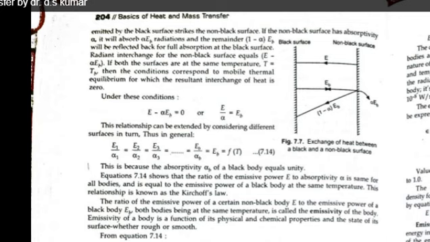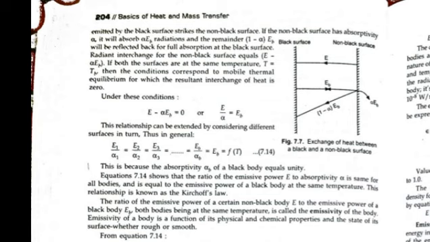Kirchhoff's law can be explained with the help of the continuity of radiation exchange between bodies: E1 upon alpha 1 for the first, E2 upon alpha 2 for the second, E3 upon alpha 3 for the third, and so on. It will be equal to that of the black body. The whole of the heat emitted from one body is absorbed by the other body, and then again it is emitted by one body and absorbed by the other.